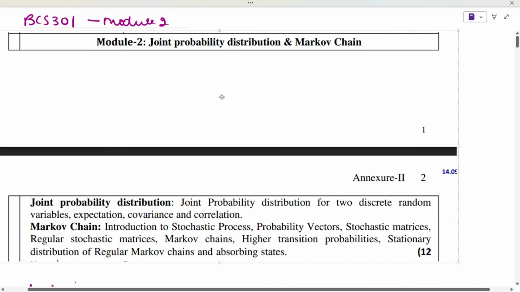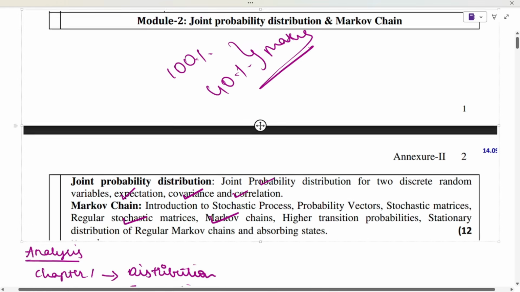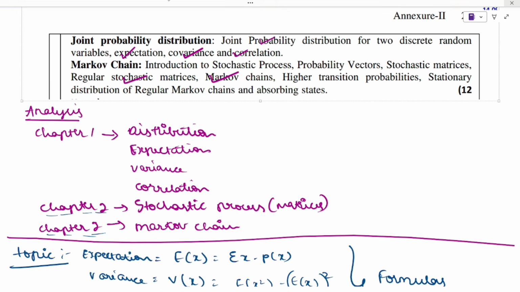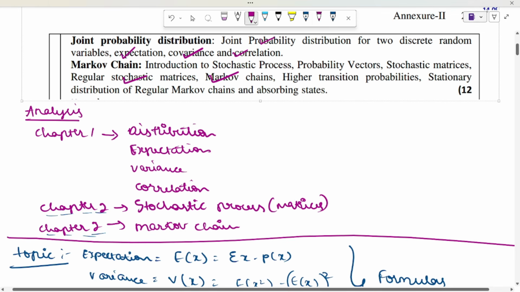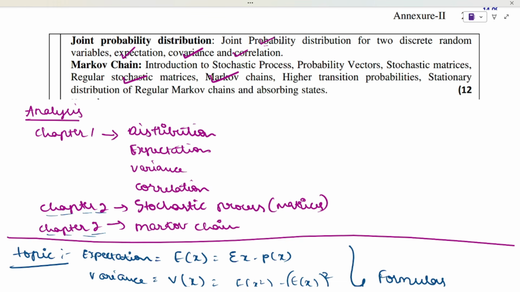First, as we did for all the subjects, I am doing it. First we will see what the syllabus is, and then we will do the analysis. The first chapter is about joint probability distribution, that will contain joint probability and distribution for discrete and continuous, and expectation, covariance, correlation. Next is about the probability vector, stochastic matrix, this is also important, stochastic process. Next is the regular stochastic matrix, Markov chain, higher transition probability, stationary distribution, and again the absorbing states.